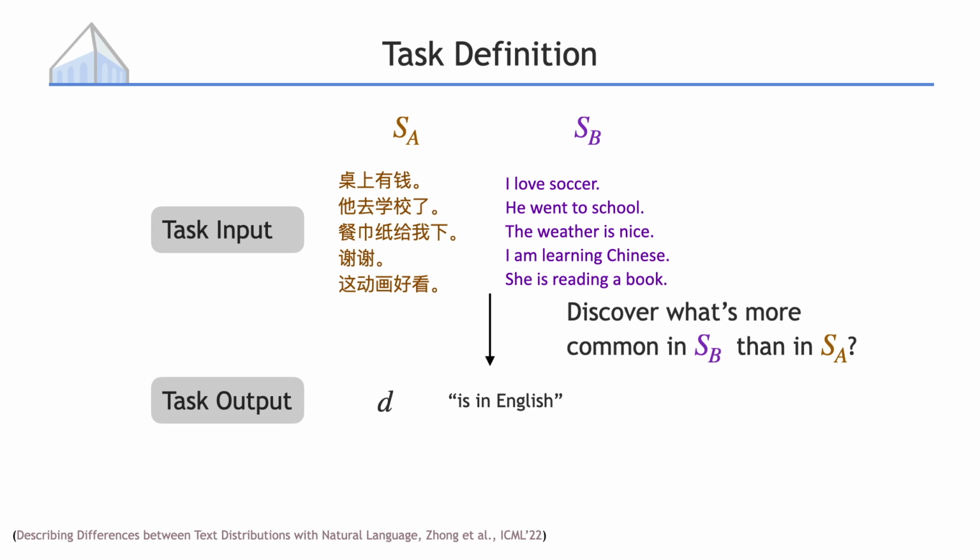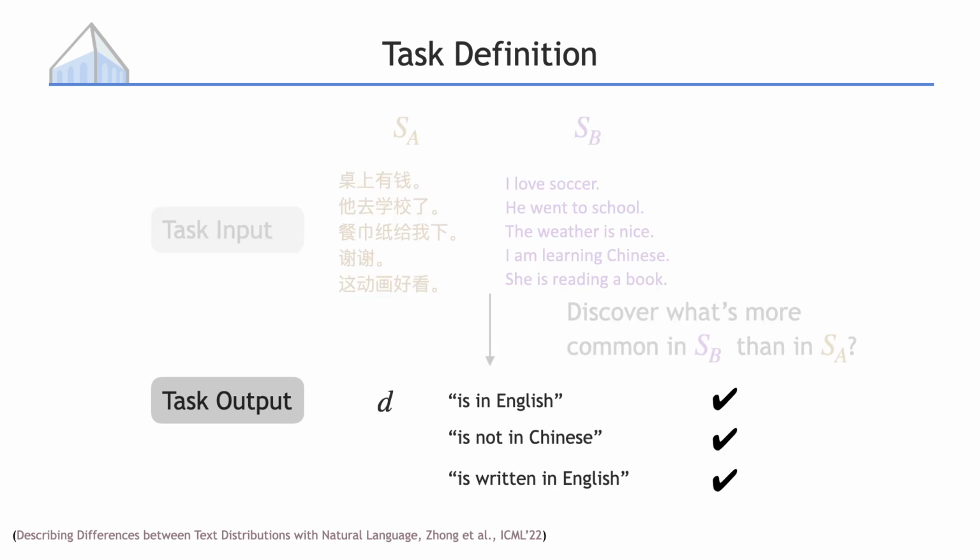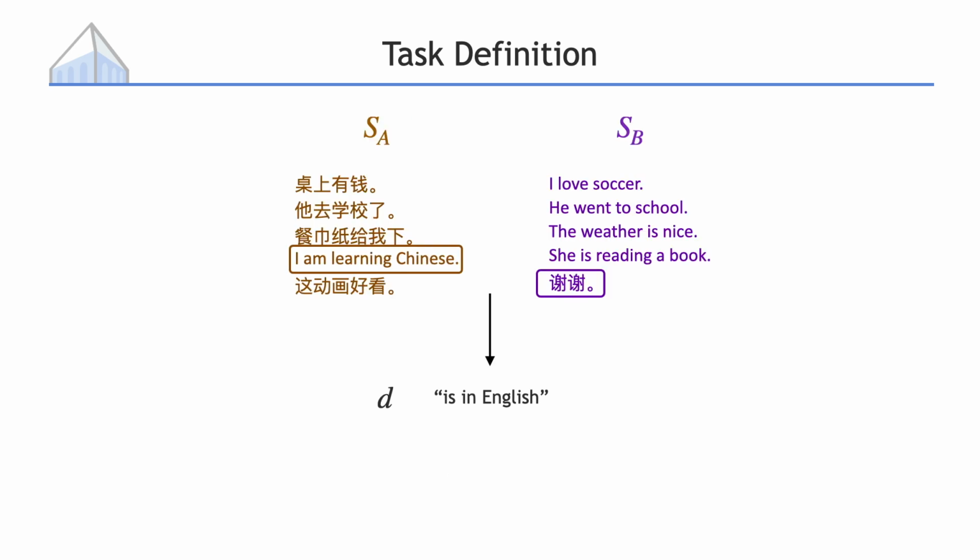This is an open-ended task, so there could be many different right answers. For example, it's not in Chinese, or is written in English. Additionally, we don't need the description to perfectly separate SA and SB. It's fine if SB contains a Chinese sentence. Now here's a question for you.